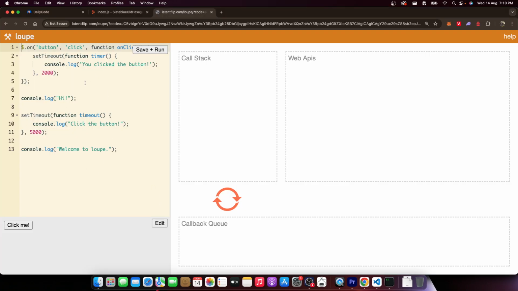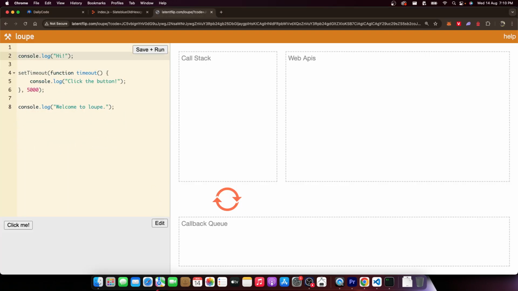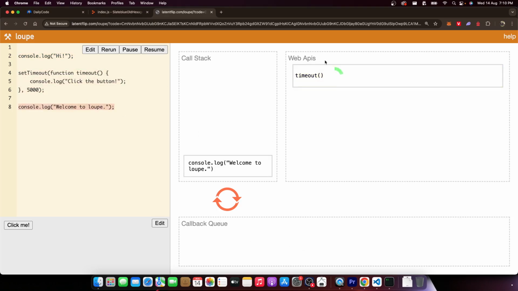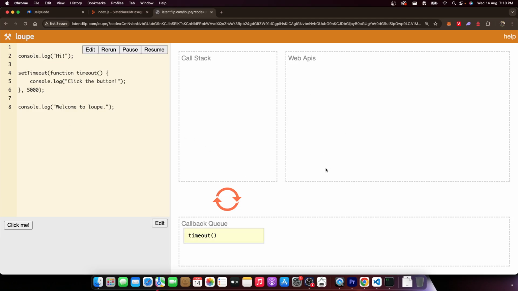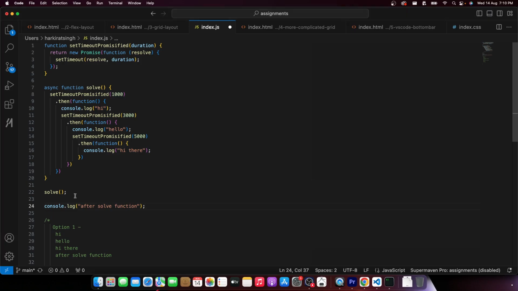Let's try it out. Let's write a single set timeout that runs after 5 seconds, and we have a welcome to loop afterwards. Does this get printed first, or does this get printed first? Hi gets printed. This reaches web APIs. Then welcome to loop gets printed. Eventually from web APIs, it reaches here, and then this gets printed. So async calls happen later on.